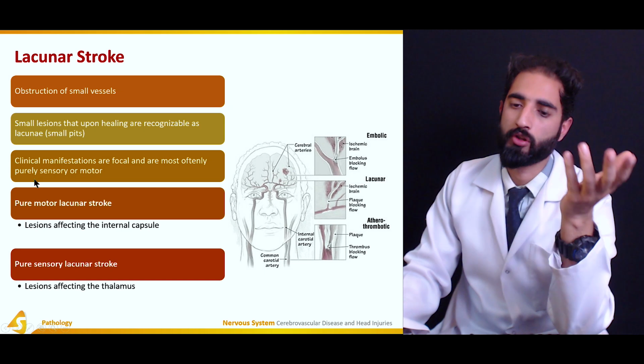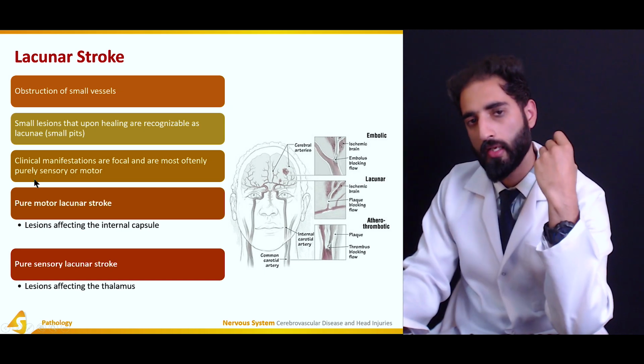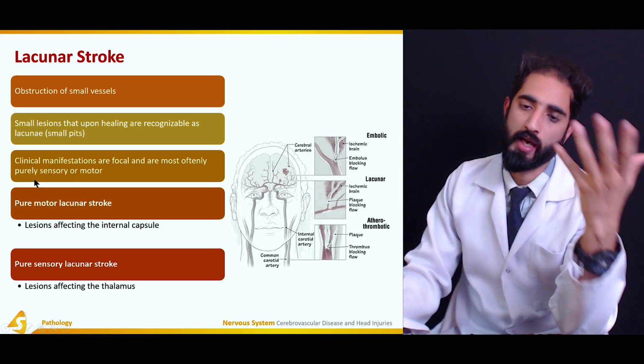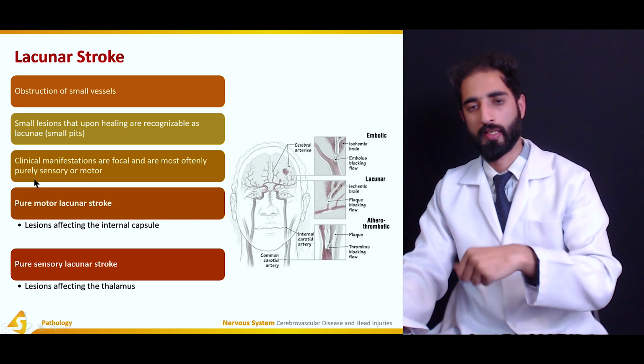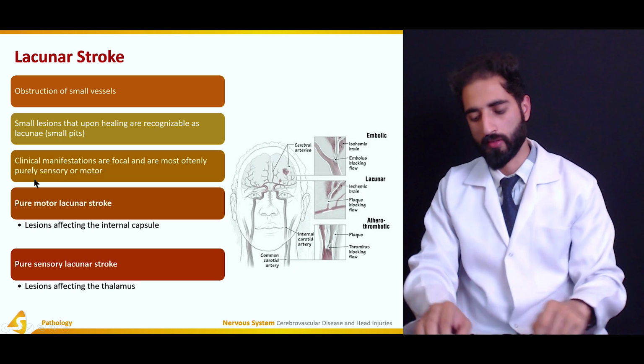So in atherothrombotic stroke, there's once again a thrombus, which is usually because of atherosclerosis, occluding the blood vessel supplying the brain tissue, resulting in once again brain tissue death, or you can also call it a stroke.